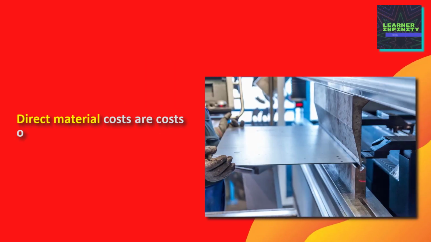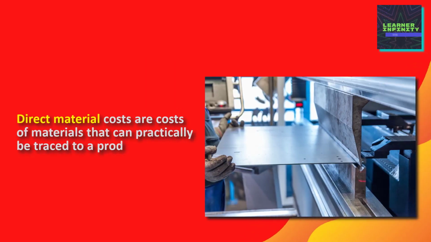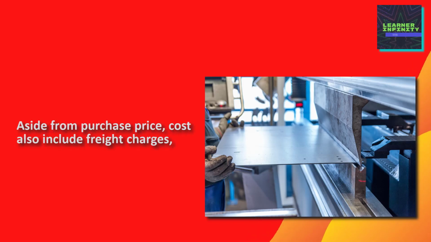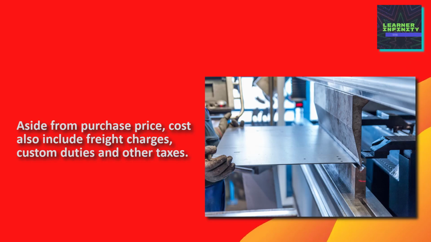Direct material costs are costs of materials that can practically be traced to a product or service. Aside from purchase price, cost also includes freight charges, custom duties, and other taxes.